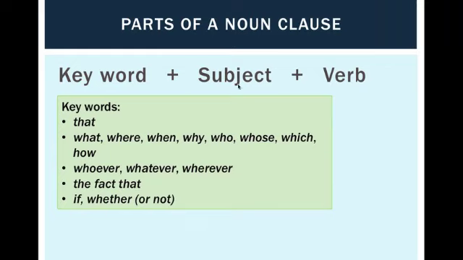As we've said, there's the subject and the verb in each noun clause. There are also a set of key words that noun clauses begin with. These keywords are here in this box. So the keywords for noun clauses are that, what, where, when, why, who, whose, which, and how, like in the adjective clauses that you've already studied.